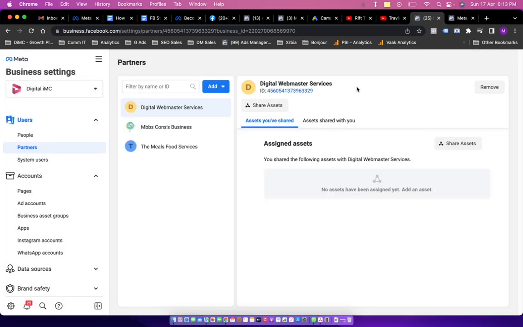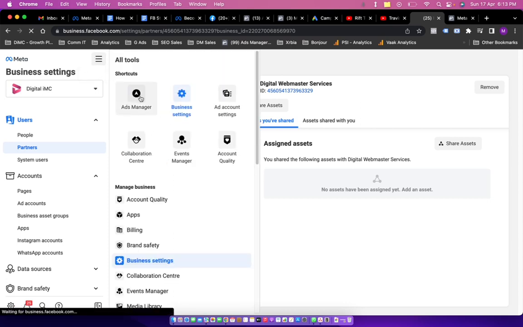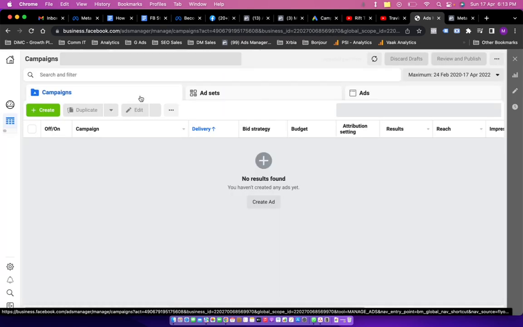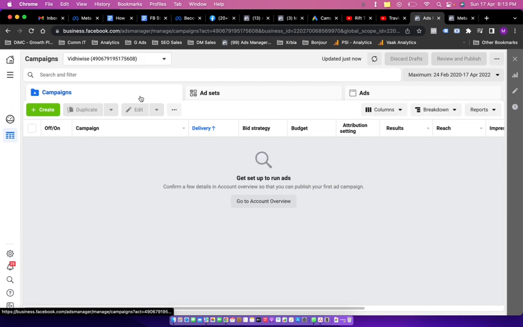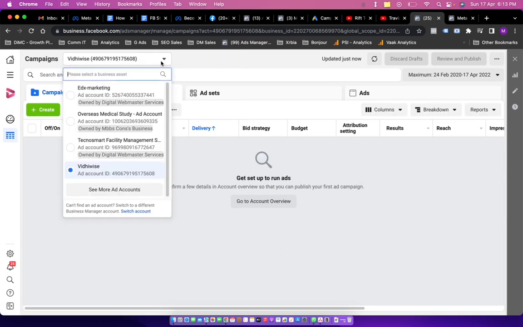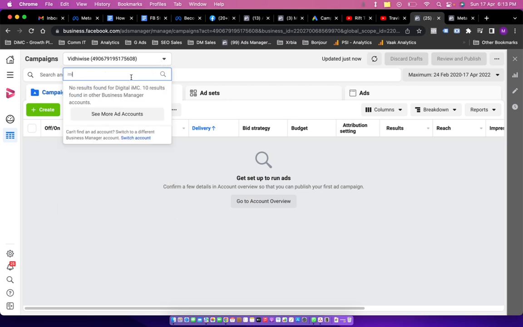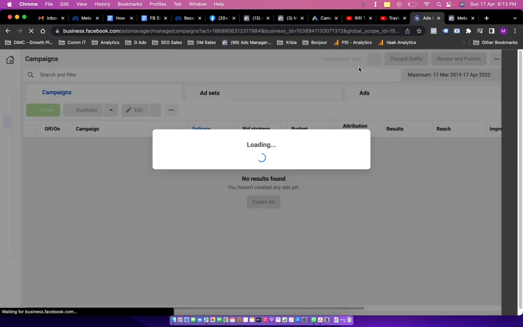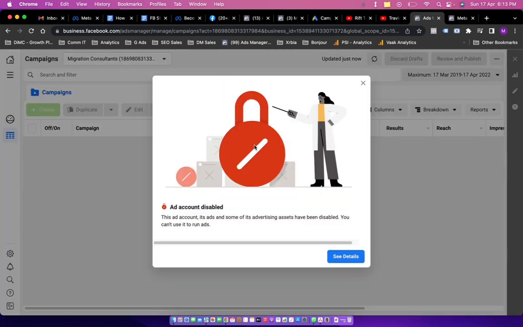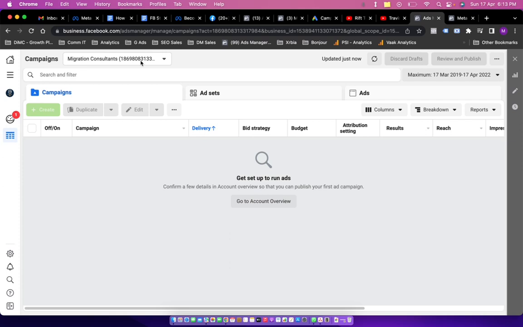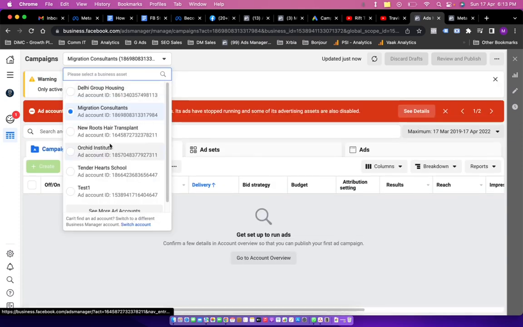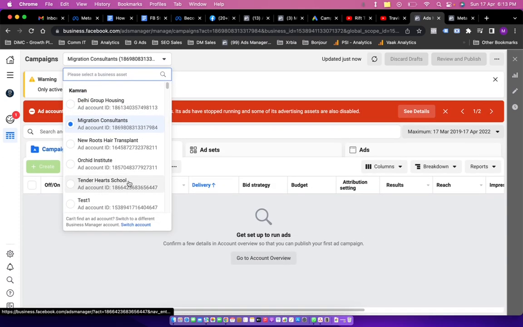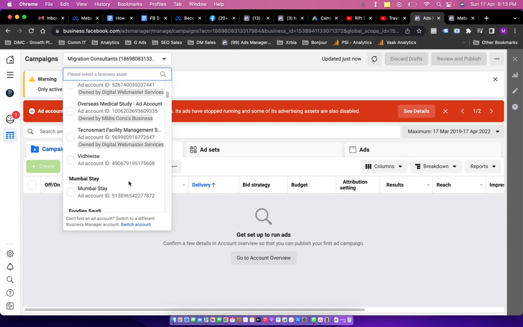Now once the access is shared, you quickly have to go into ads manager, and here in the ads manager, that's how your ad account is going to look. Now I'm going to pull up any running ad account. So okay, I'm going to go into this one, and here in this account you can see, all right, now this account is not working, so maybe we have to pull another account which is having the running campaigns.